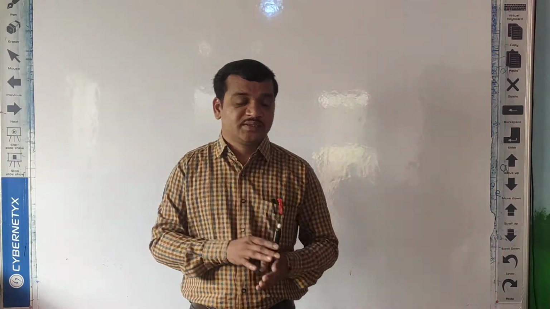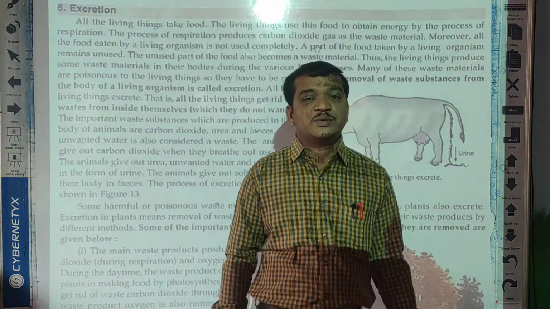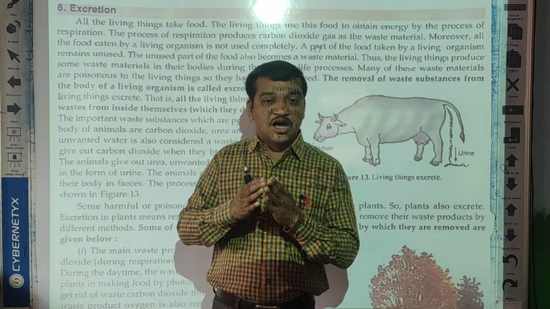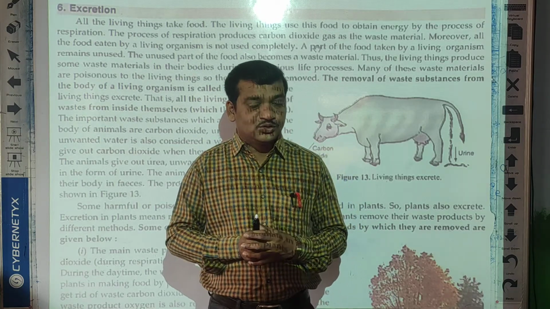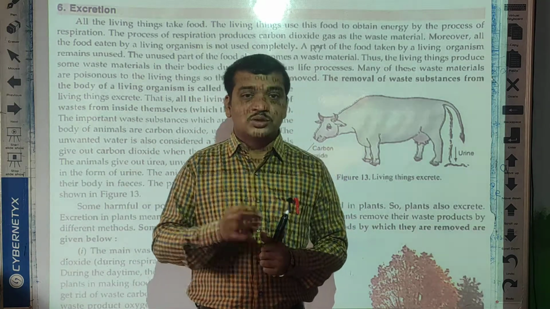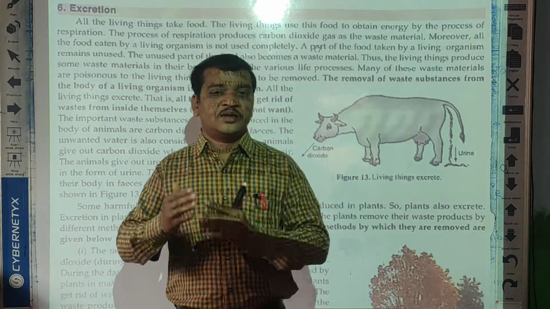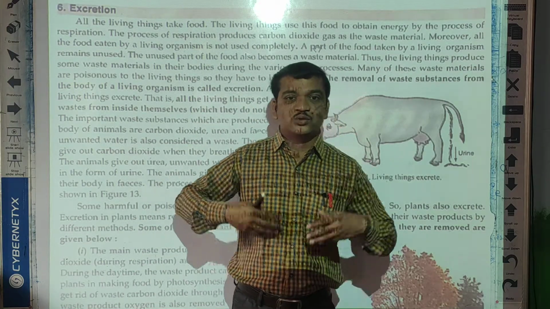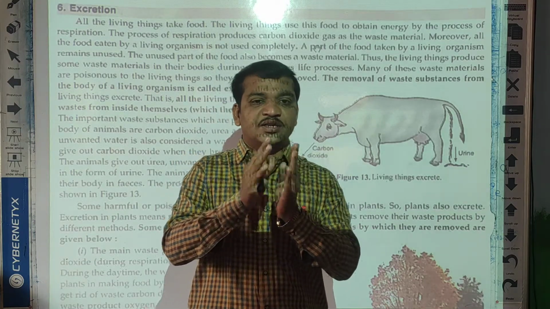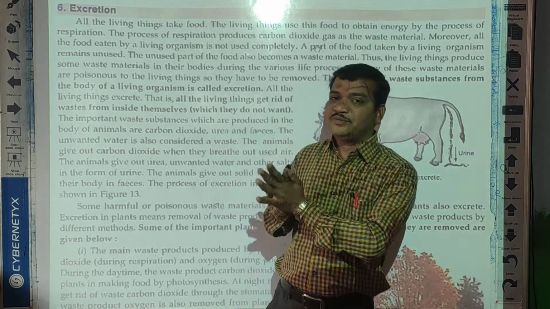Waste water is urine, and that urine is sent out of the body from time to time through urination. Waste water is also sent out of the body through sweat. So these are called excretion, the removal of waste substances from the body of a living organism.